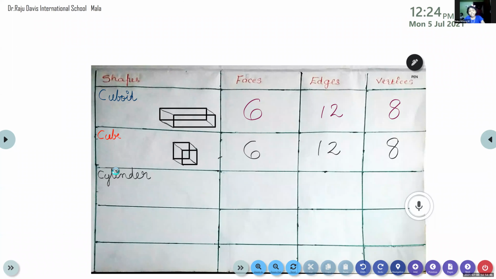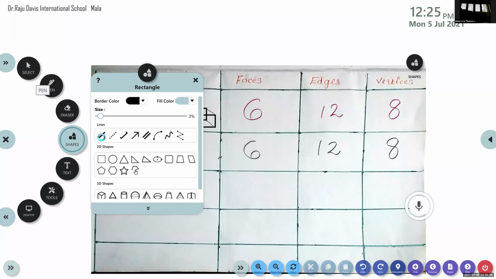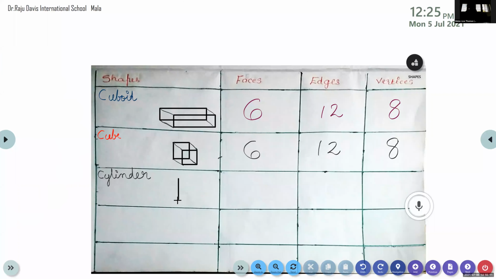Now, it is very easy to draw a cylinder. All of you draw along with me. Draw 2 lines like this. It should be a straight line. Here it is slipping, that's why. Let me check whether any straight line is available. It is there. Okay. 2 lines you can draw. After that, 2 circles.